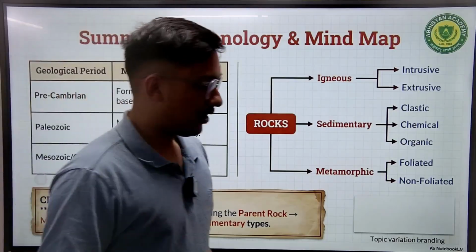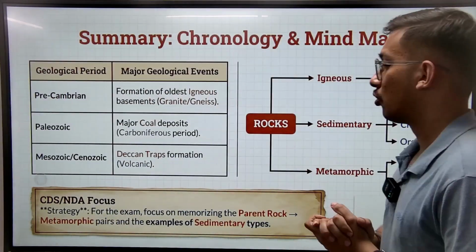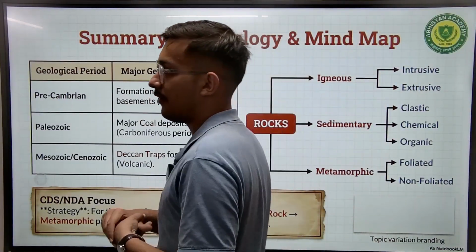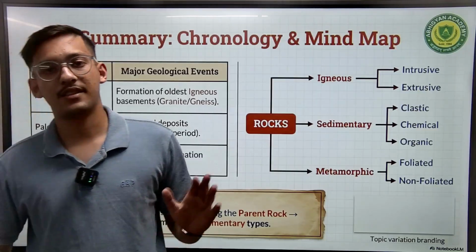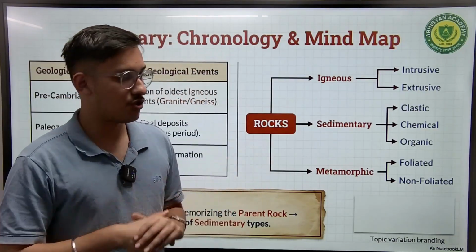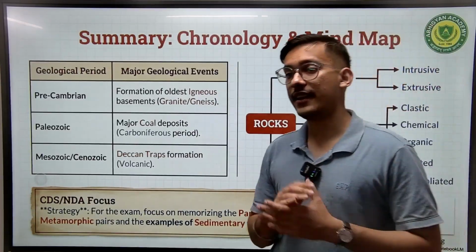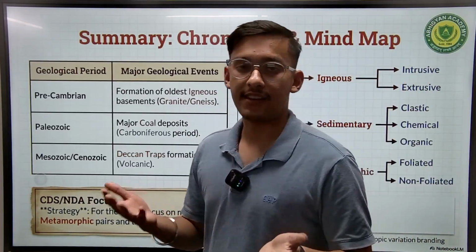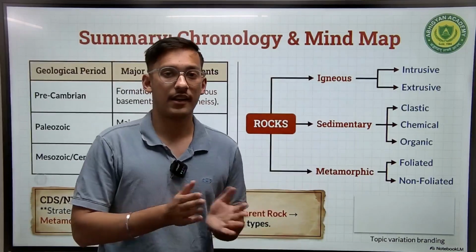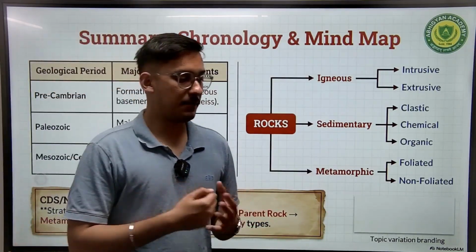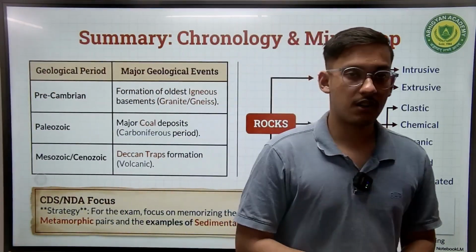So with this, we have come to the end of this chapter. What we have learned about are the various rock systems such as igneous, sedimentary, and metamorphic rock. We have learned how they are formed. For example, igneous is formed through magma or lava. We've learned sedimentary rocks are softer than igneous rock.